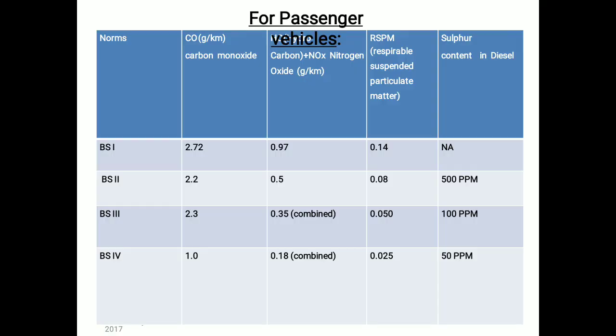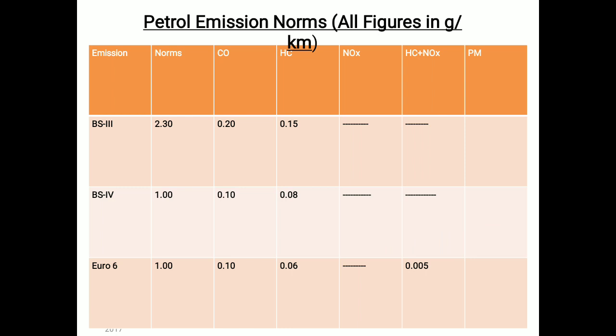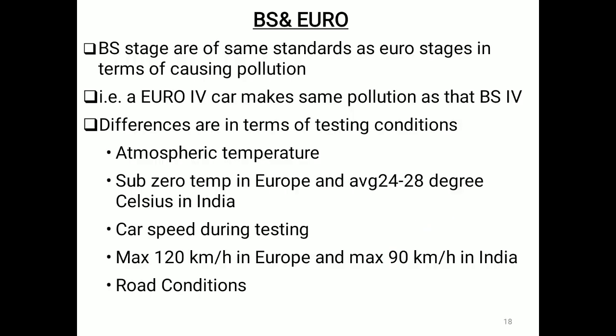For passenger vehicles, BS1 carbon monoxide is 2.72. Bharat stage 2 is 2.2, it has been reduced. Bharat stage 3 is 2.3. Bharat stage 4 it is 1. These are some of the changes that have to be made in order to regulate pollution. Diesel: Bharat stage 3 is 0.64, Bharat stage 4 is 0.5, it has been reduced. Euro 6 is 0.5. So these are the petrol emission norms we have to follow. It is BS and Euro.